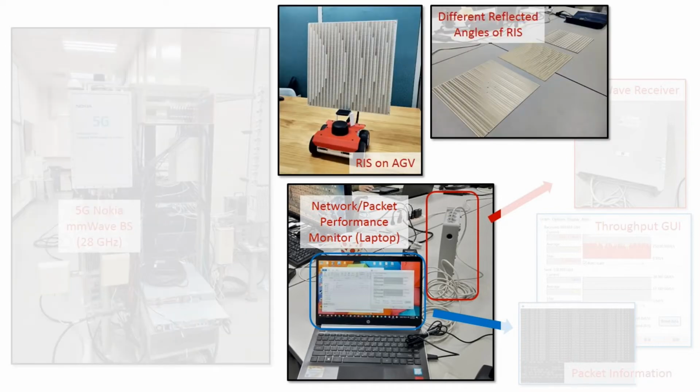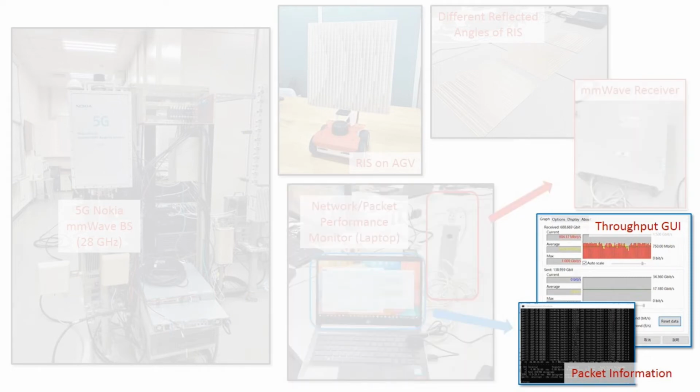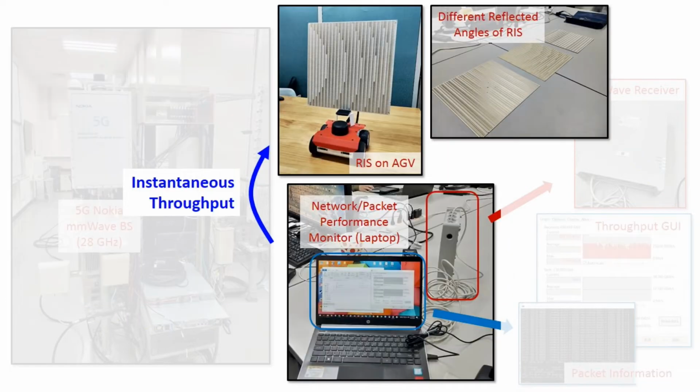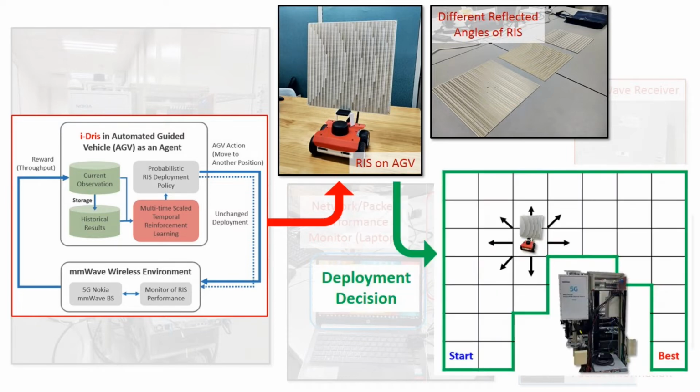We will have an edge monitor to observe rate performance from the wave receiver end. The GUI interface will show the packet delivery information and instantaneous downlink throughput under different channel conditions. Afterwards, instantaneous throughput is transferred to AGV. AI algorithm i-Dris will be performed on AGV. And, finally, the deployment location will be determined.